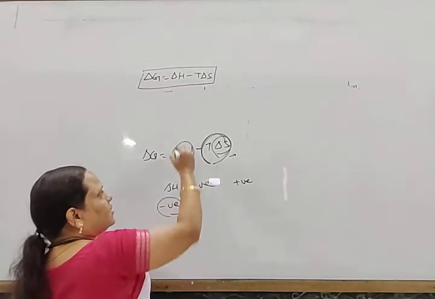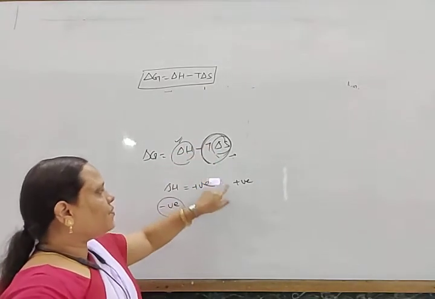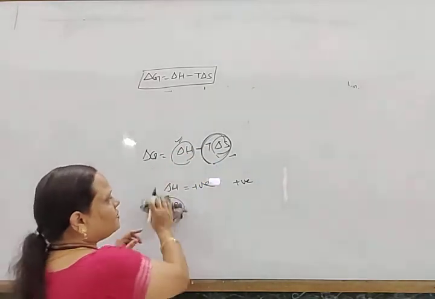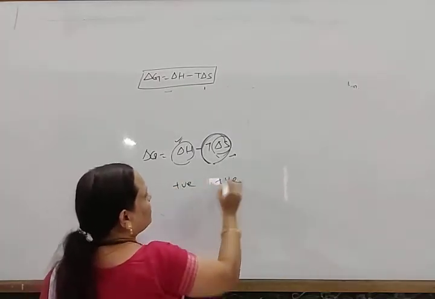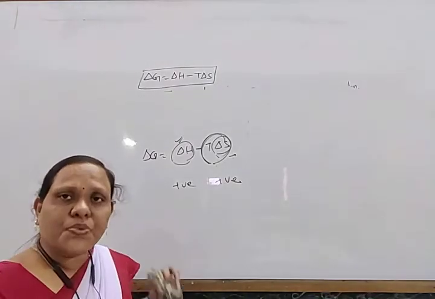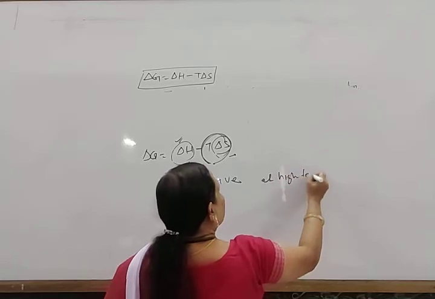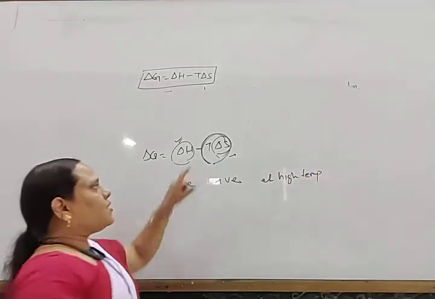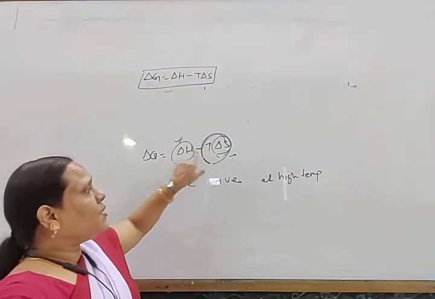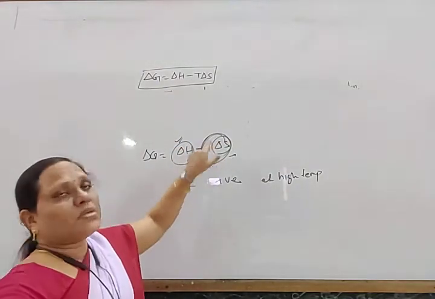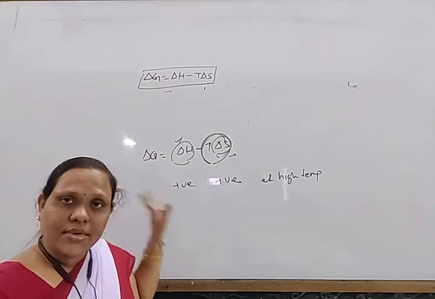In this way, this value opposes the spontaneity and this value supports the spontaneity. If ΔH is positive and ΔS is positive, then the process will become spontaneous at high temperature. So that TΔS value will become larger, and the negative of this positive value again becomes negative, so that altogether ΔG can become negative.